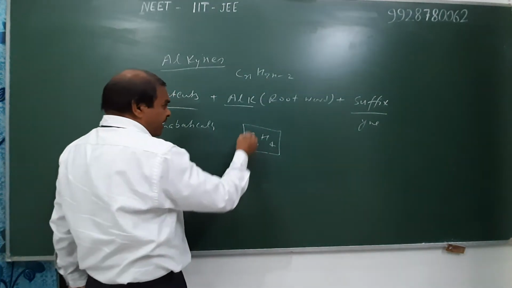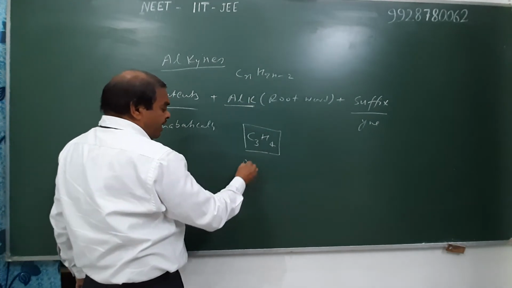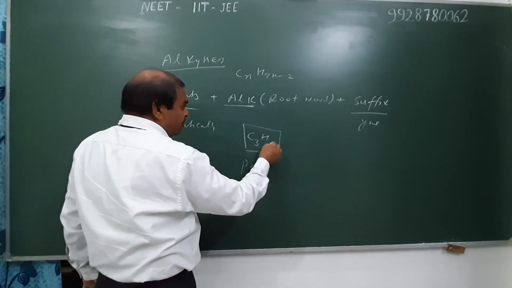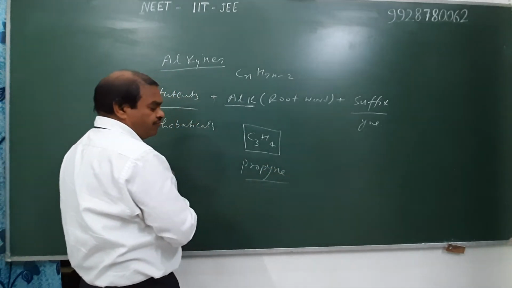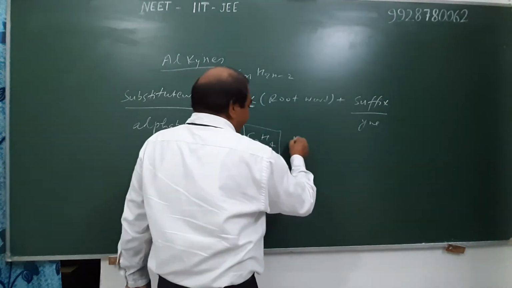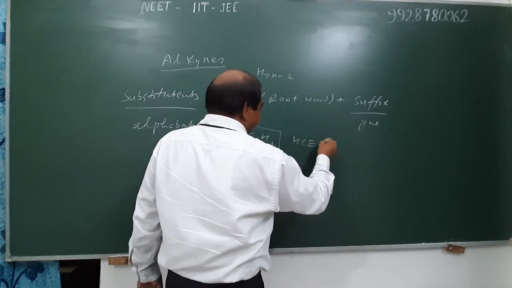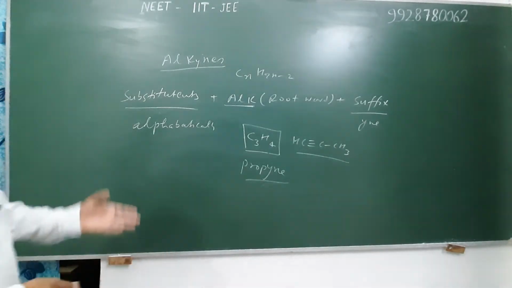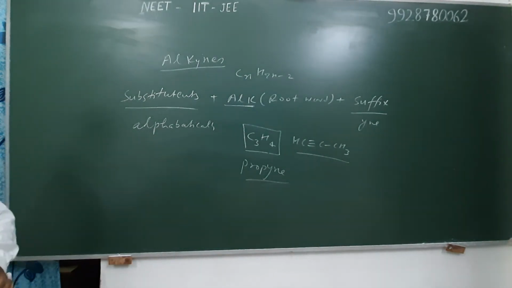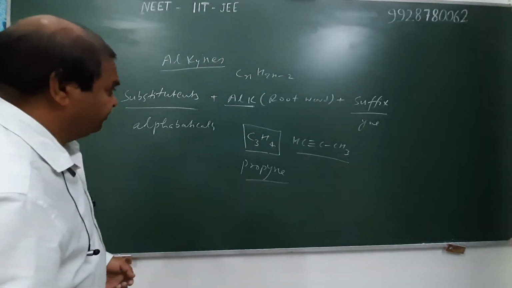Therefore, for its IUPAC name we write alk, meaning prop, and use the suffix -ine. Therefore, its IUPAC name is propyne. And its structure is as shown, a carbon-carbon triple bond must be present in the structure.